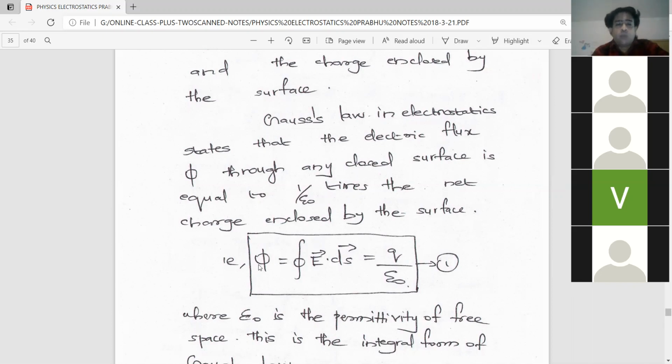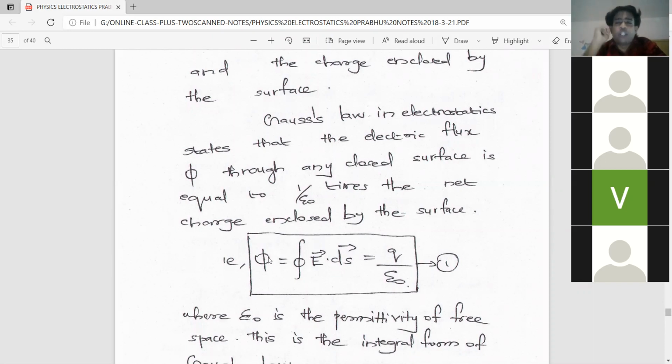So look at the equation in the square box. Here phi is the electric flux. Phi represents the total electric flux through a closed surface, for example, a closed metallic surface. Anything. That is why it is the total electric flux.